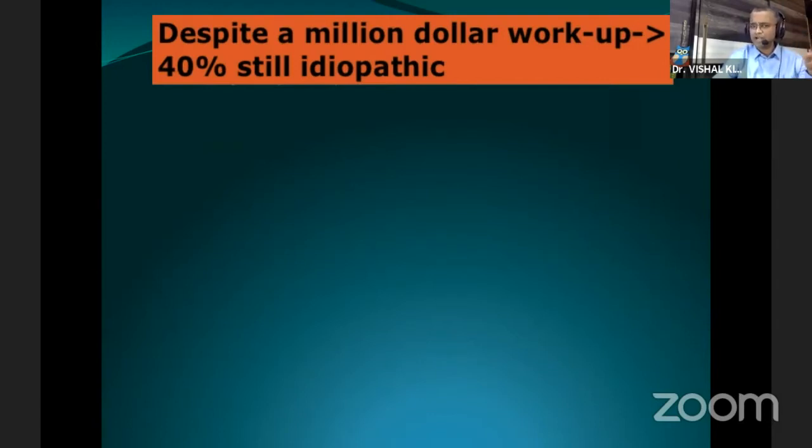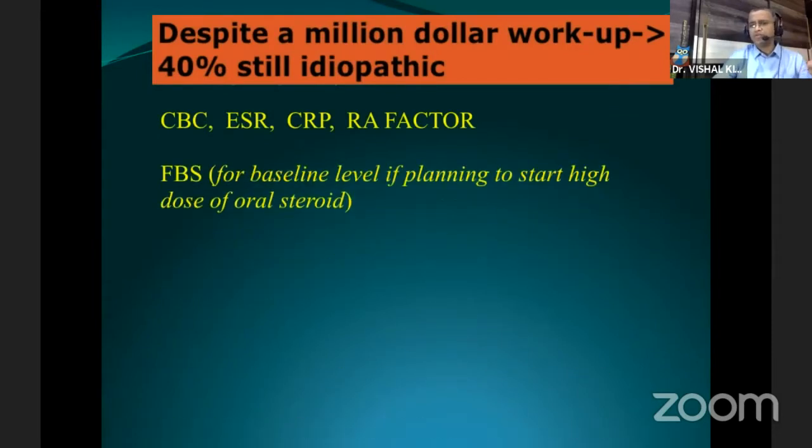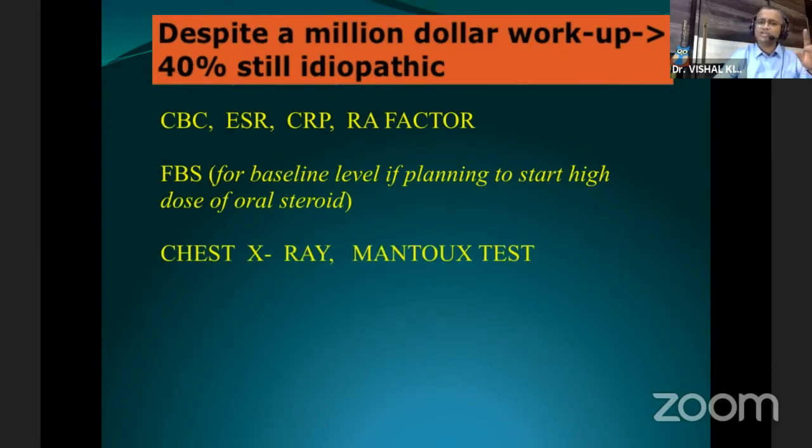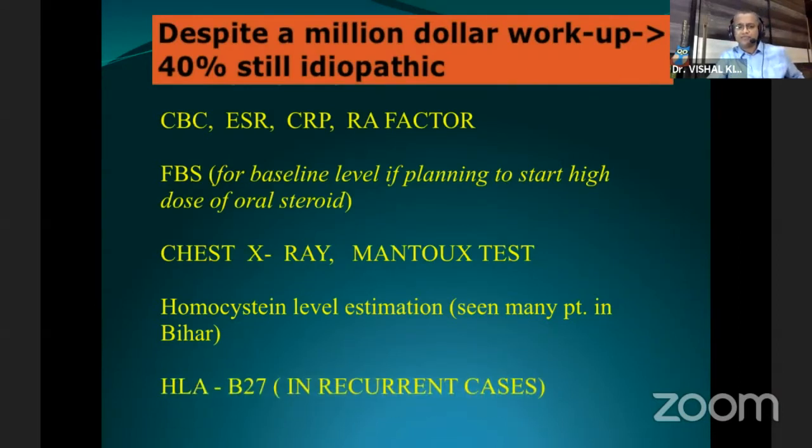For other patients where you have to go for some tests, you routinely first ask CBC, ESR, CRP, RA factor. Then blood glucose estimation is important because if you're planning to start oral steroid, you should have a baseline estimation. There's chest X-ray, Mantoux test. Then in Bihar, I've seen many patients with recurrence have elevated homocysteine level, and if you give them vitamin B12 supplement, that recurrence decreases. So routinely here, I do homocysteine level estimation. Then if the patient can afford in recurrent cases, you can go for HLA B27 estimation.